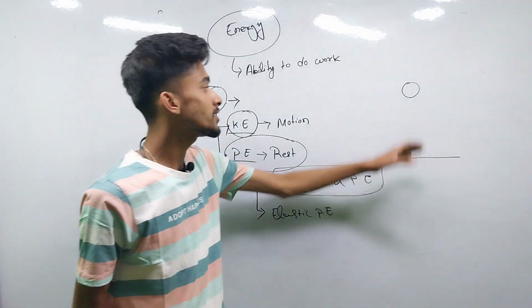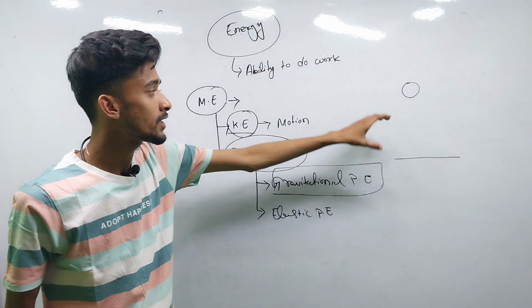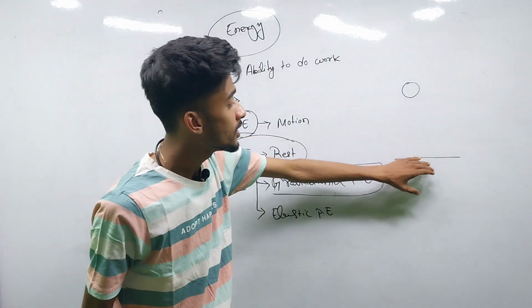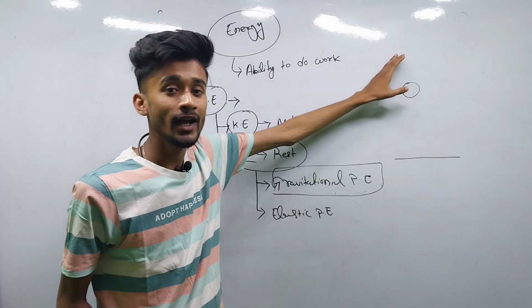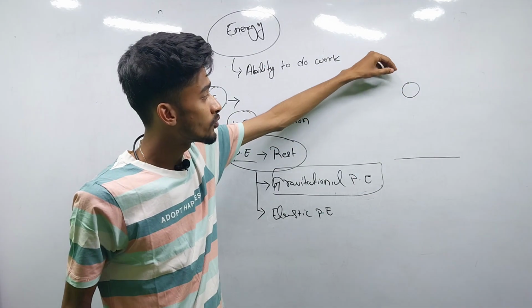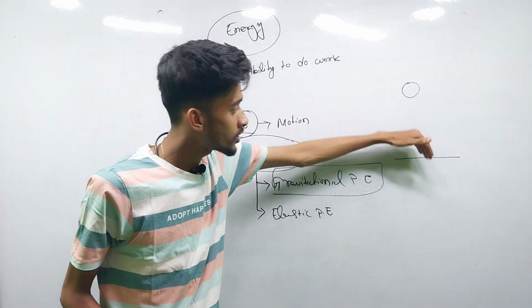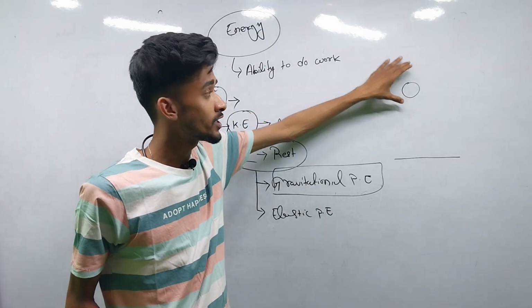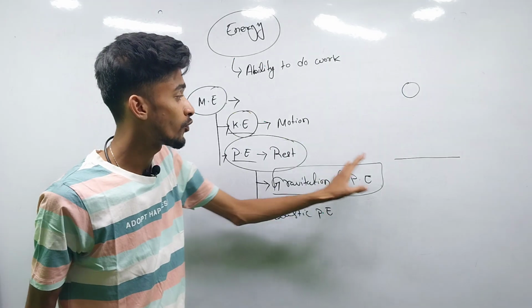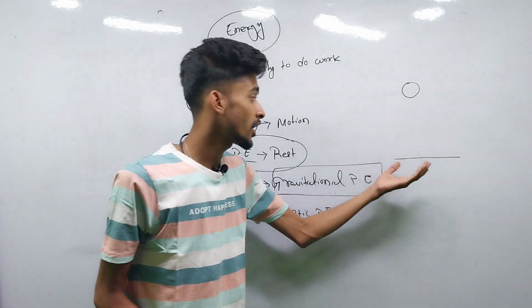The earth is attracting the object towards the earth and applying some force, and the body is at some distance. Whenever we drop it, the object goes down to the earth. The energy possessed by the object in that rest position is known as the gravitational potential energy. We are also going to derive its formula.